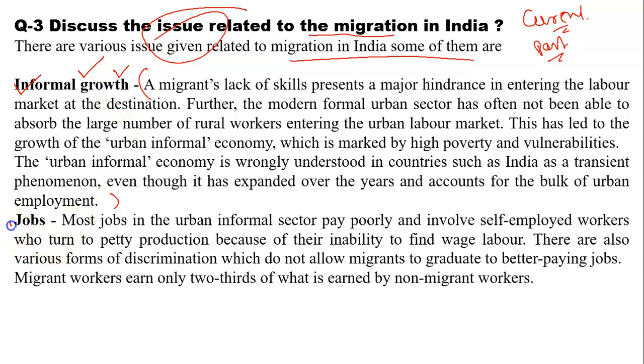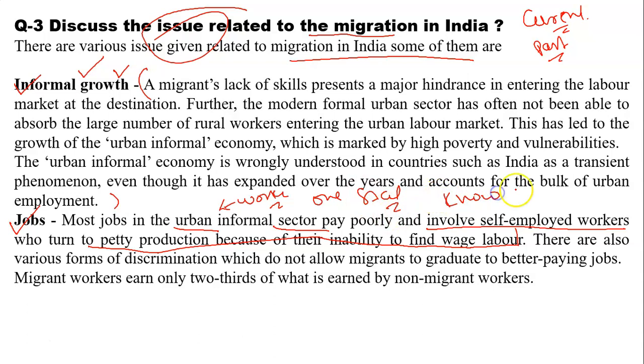Now, if we come to the jobs, most of the jobs in the urban informal sector pay poorly and involve self-employed workers who turn to petty production because of their inability to find a labor wage. I mean to say here that the workers who are coming from one state to another state will definitely have a knowledge gap between them.